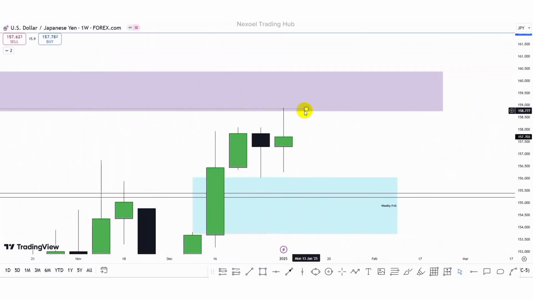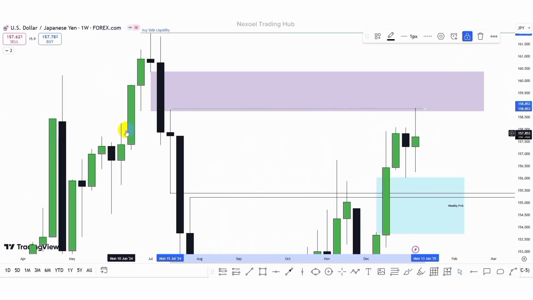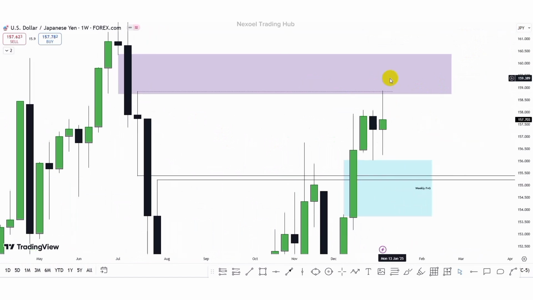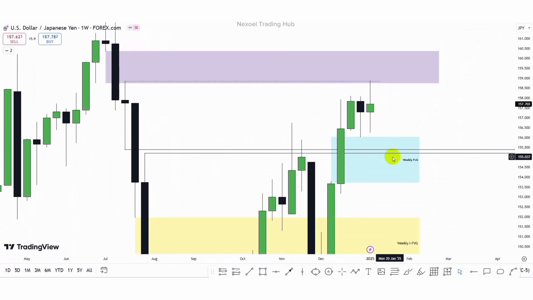So we actually have a sweep of that buy side liquidity, meaning the institutions have taken out the buy side liquidity resting here. Price is still reacting at this fair value gap, and we can see that volume closed below all this other previous candle. So we could see the dip of price to the downside before we can consider the bullish movements to the upside. So we can consider this as our sell side liquidity that the market may aim to clear to mitigate this inversion fair value gap in confluence to this weekly fair value gap, and we have the bullish continuation.